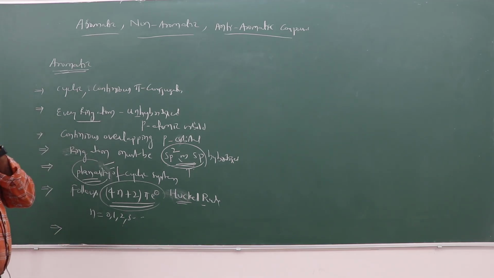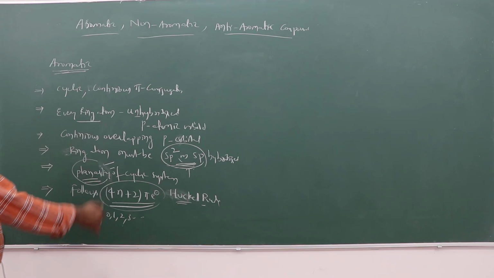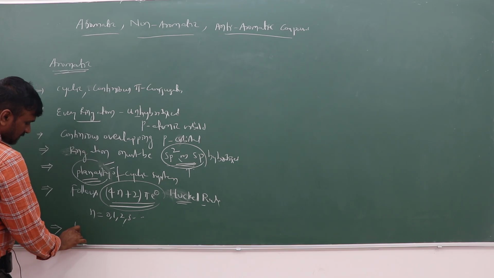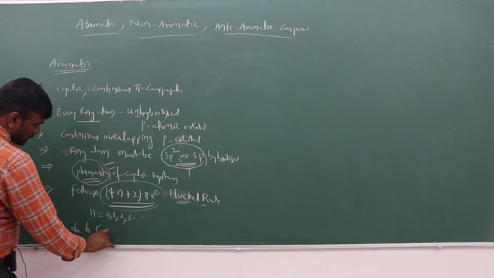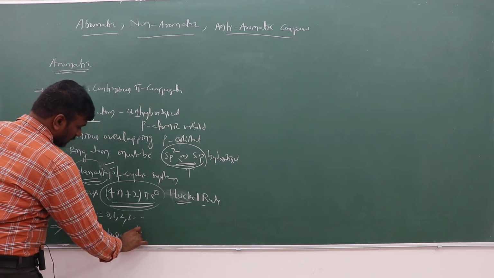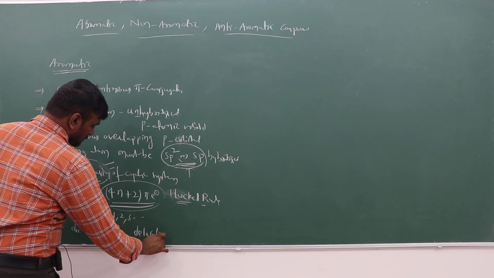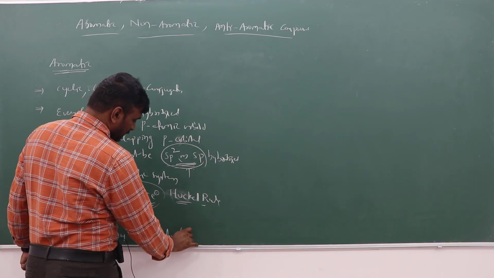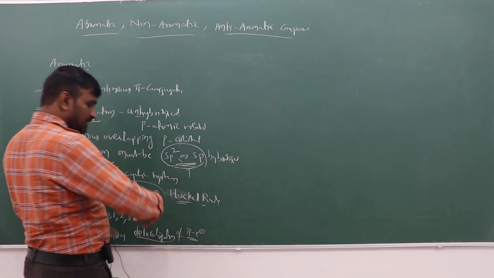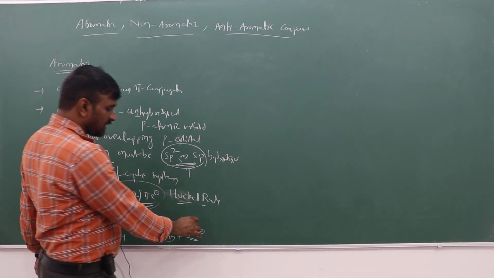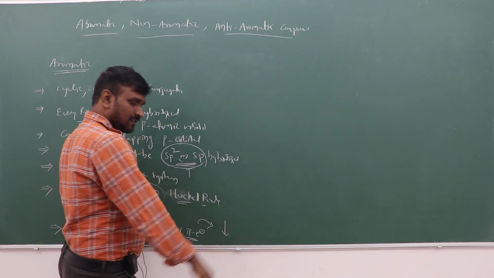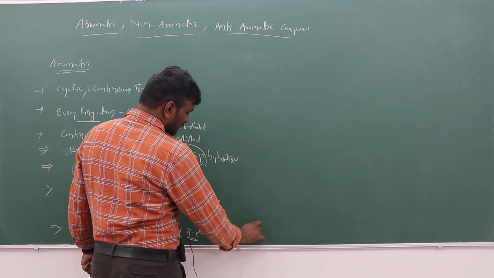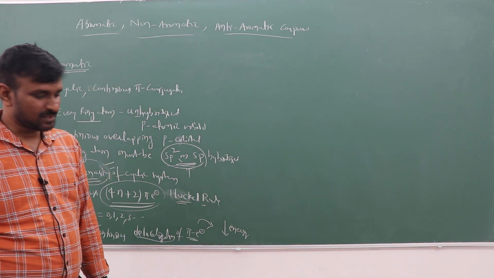And if a compound is aromatic, due to the continuous delocalization of the pi electron system, it decreases the energy of the pi electron system.